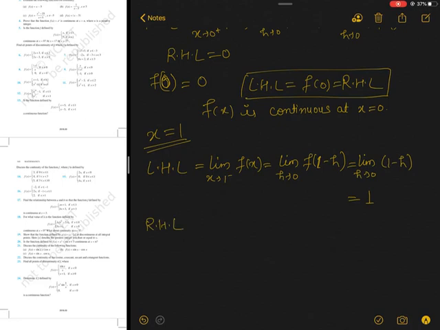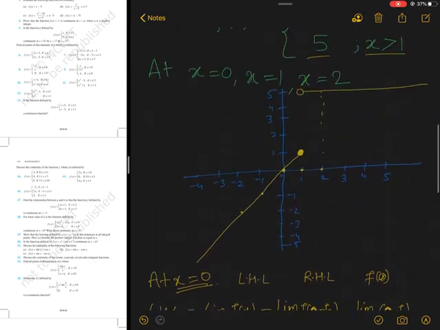Now let's calculate the RHL. It is limit x tends to 1 plus f of x equals to limit h tends to 0 f of 1 plus h, because I am approaching from the right side, so 1 plus h. And 1 plus h means a number greater than 1.